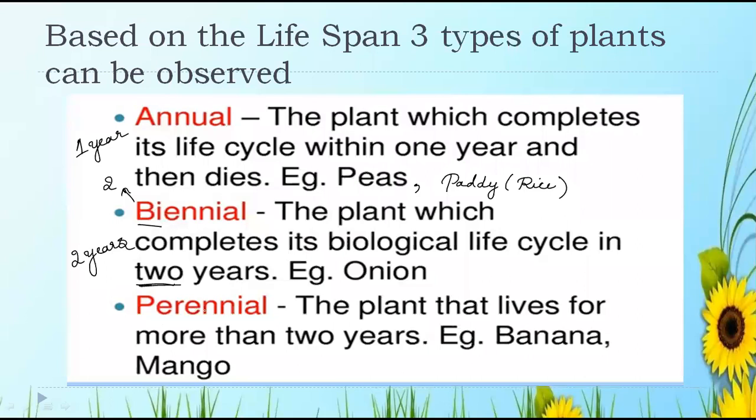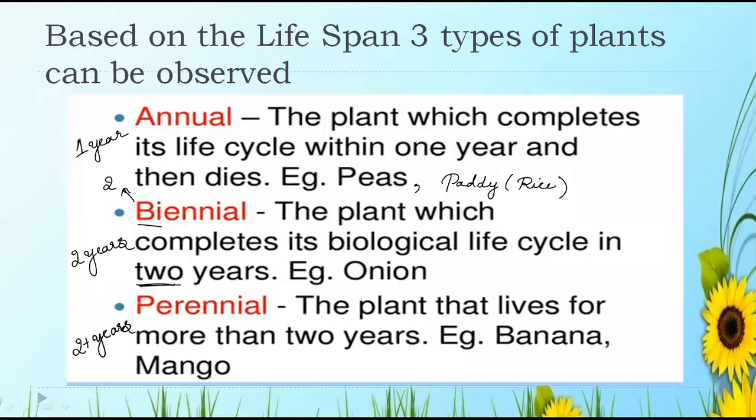Next is perennial. I want boys also to be answering me. Everyone should be answering. There are three types, no? One is annual, second one is biennial, third one is perennial. Now, what is this perennial? The plant that lives for more than 2 years is known as perennial.